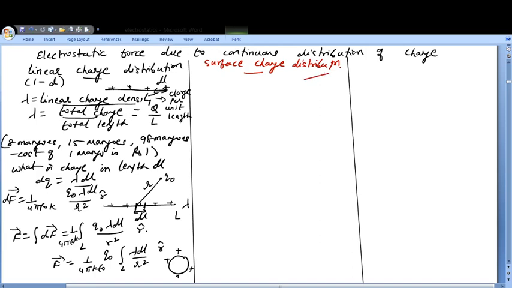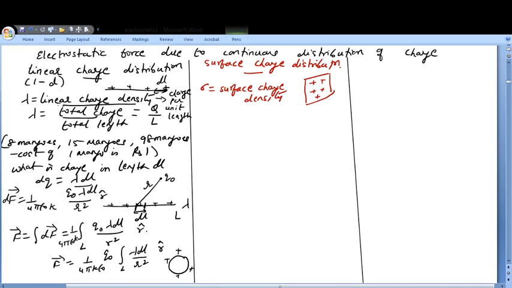If your charges are distributed over some area, you will be talking about surface charge density, and for surface charge density we have sigma. Sigma is known as surface charge density.